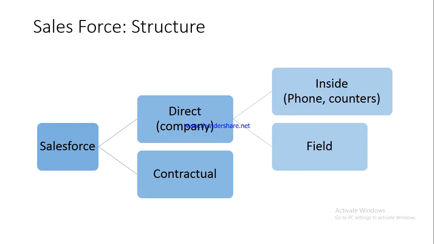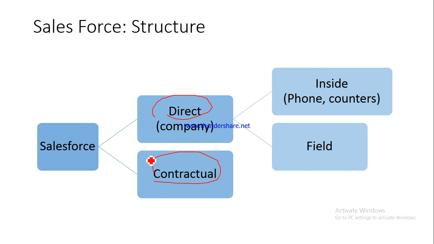Now, the Salesforce structure, basically, the broad structure is like this, wherein we have two categories of salespersons. One is the direct sales force and the other one is the contractual. Now please understand what we mean by the direct. They are basically employees of the firm. They are on roll and they are employees of the firm and they are given regular salaries also. On the other hand, contractual sales force, they are not basically employees, they are simply agents of the firm, right?